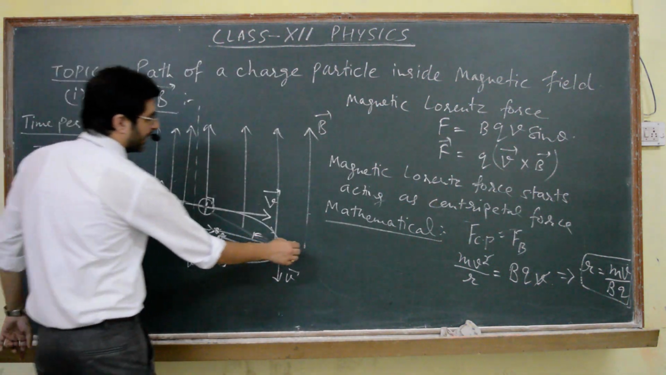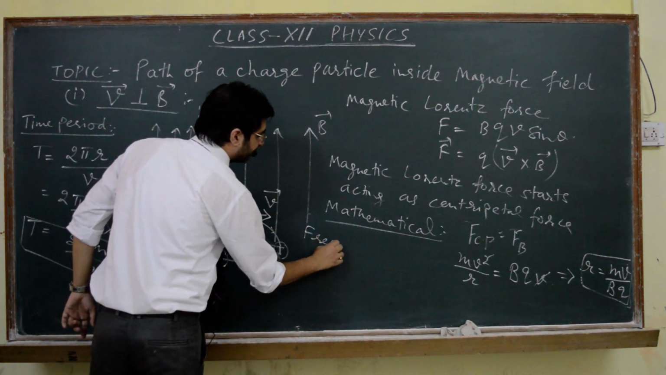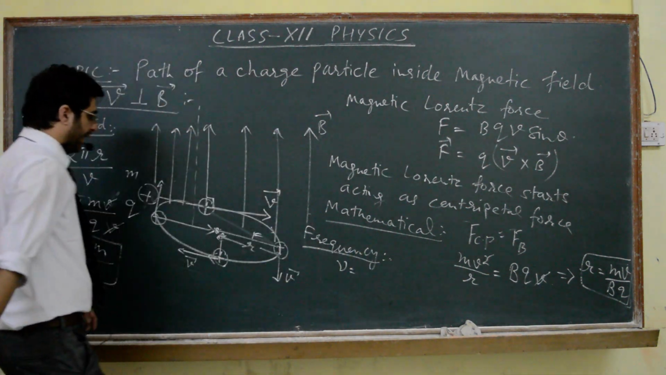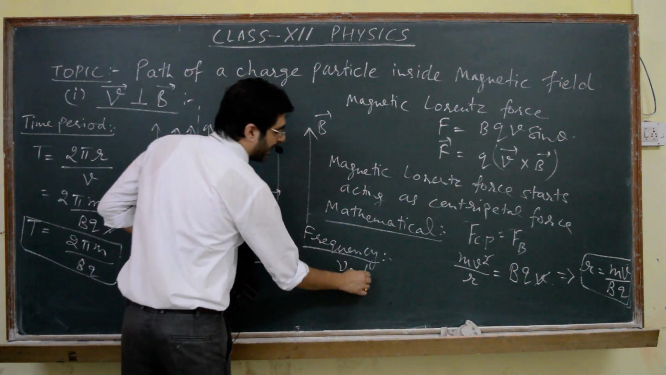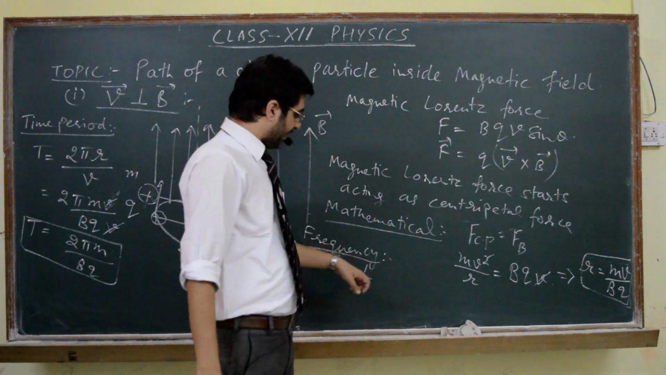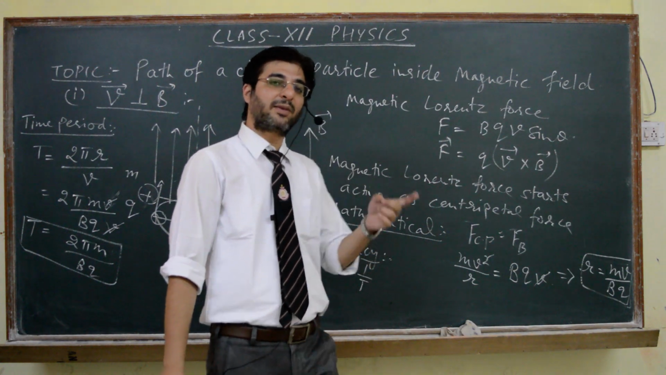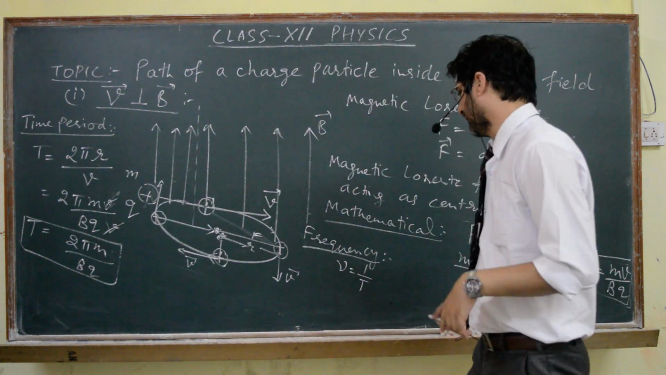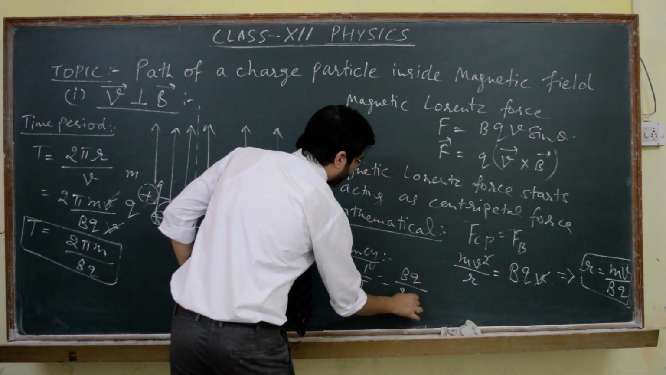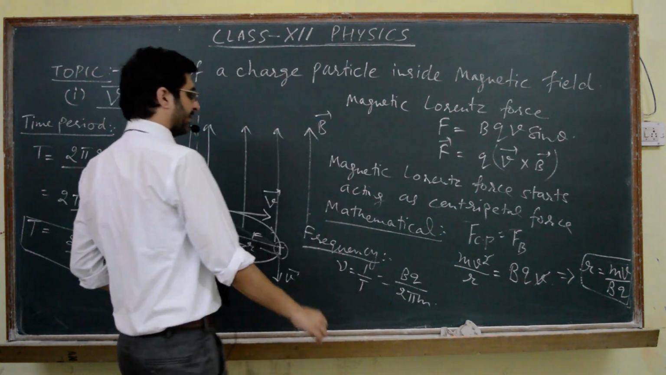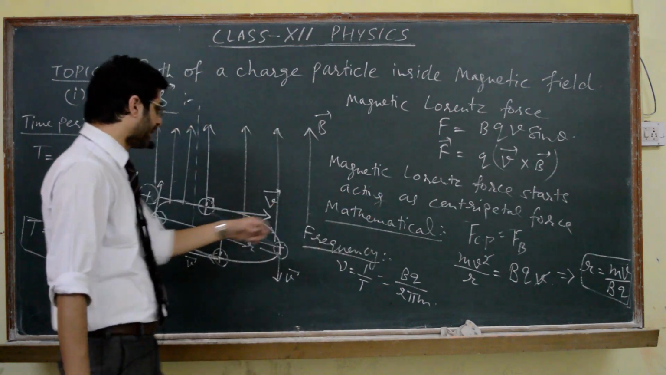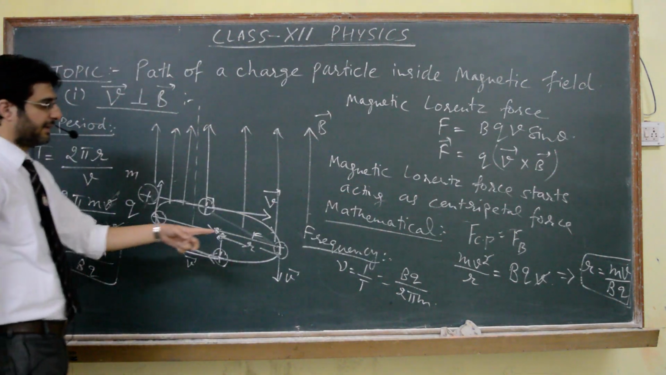And moreover, if we find the frequency denoted by nu, frequency is simply the inverse of time period. Mathematically, it is the inverse of time period. Logically, frequency is the number of rounds completed per second. So 1 by T will be bq by 2 pi m. So 3 expressions we have derived: radius with which the particle will start revolving, time period, and frequency.